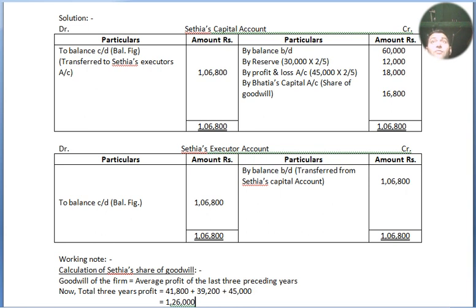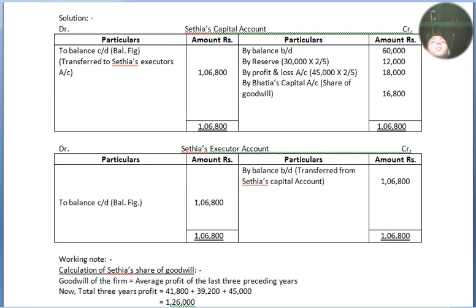By profit 45,000 in the additional information as we have seen. So 2/3 of 45,000 equals 18,000. By Bhatia's capital account, share of goodwill. Now the goodwill is calculated below, the working note I have made below Sethia's executor account. I'll show you later on. Right now you see the amount 16,800. Now altogether the credit side is 1,06,800, and we have just totalled it and written it down on both sides in the amount column and closed it.